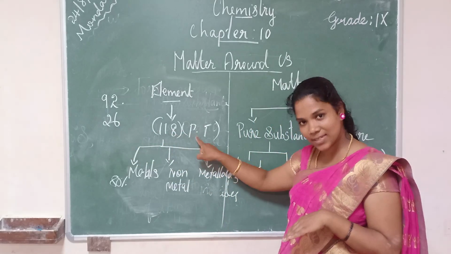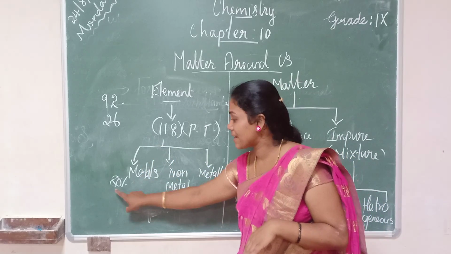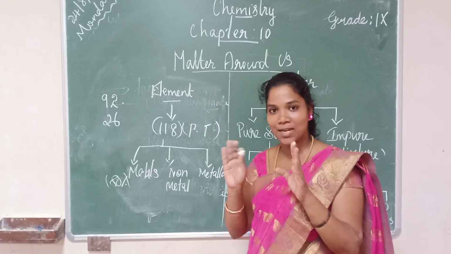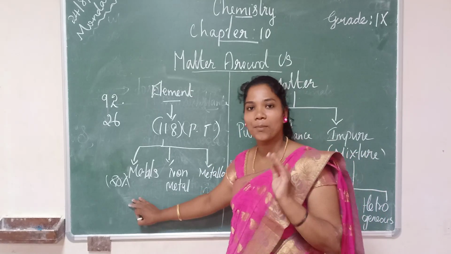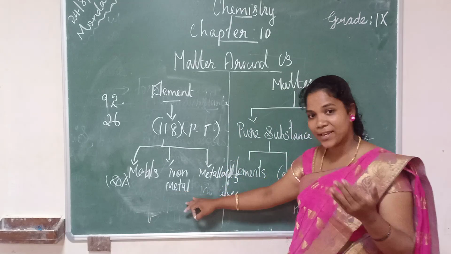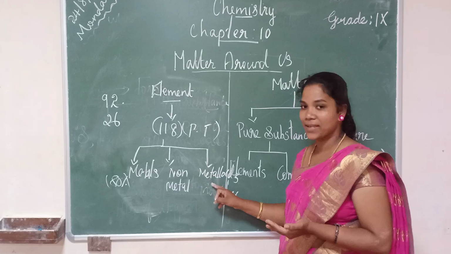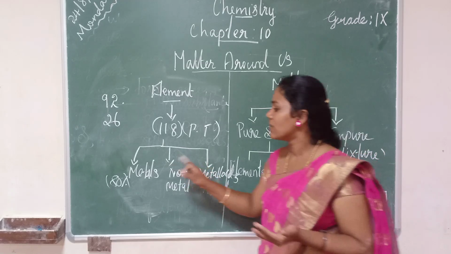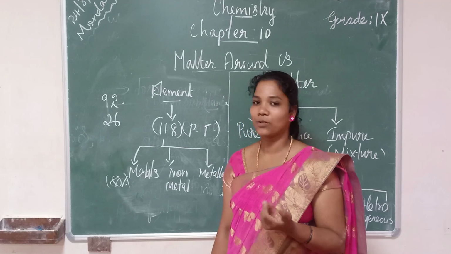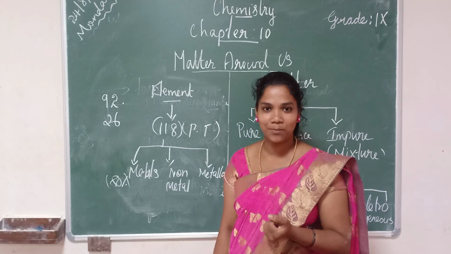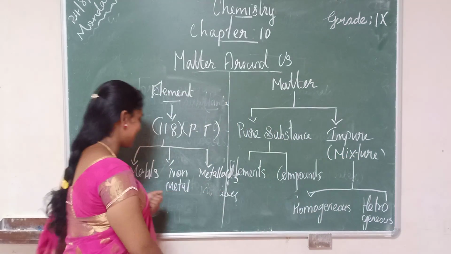Among these 118 elements, what are the divisions? They have metals. Nearly 80% of the elements are metals. The remaining 20% are non-metals as well as noble gases, and metalloids. Now say some examples for metals. Everywhere you have metals. At home you are using metals. Can you say some examples?